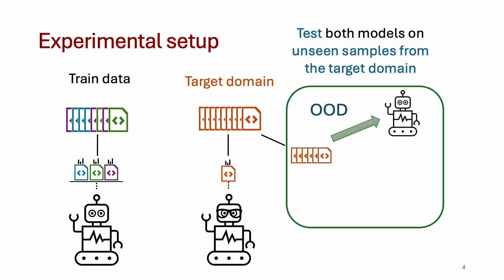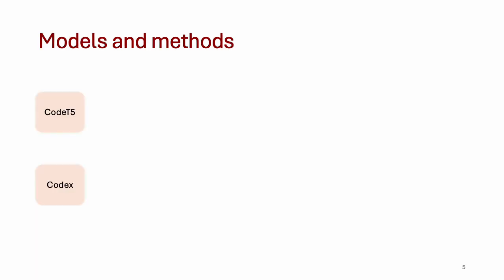The model that has not been trained on any data from the target domain is encountering the domain for the first time, so we refer to its performance as out-of-domain, or OD, performance. On the other hand, the model that has encountered some data from the target domain during the domain adaptation stage will be reflective of the model's in-domain performance, or ID, for the target domain.